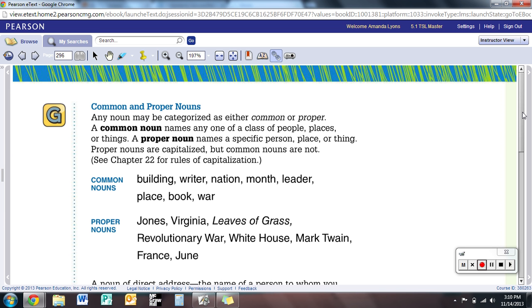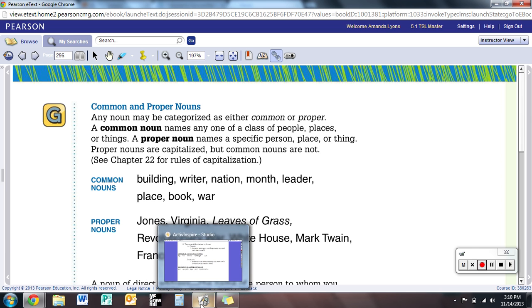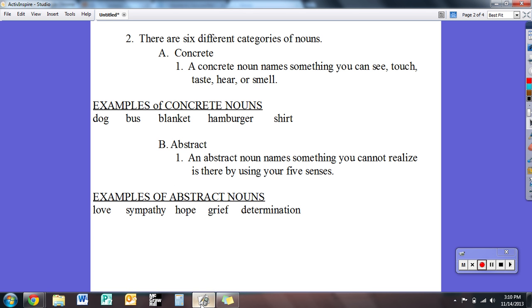You see that common nouns are not specific. It can talk about anything, but proper nouns, it is specific. It's talking about one specific thing or person or specific place, and therefore it must be capitalized to show that. So now I'm going to flip over to my chart, and I'm going to show you how your notes should be written down.